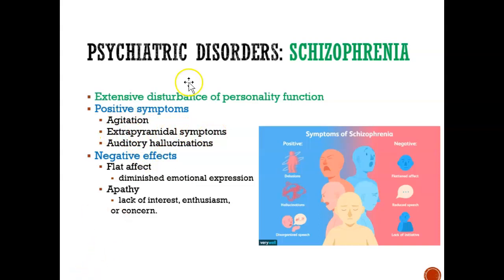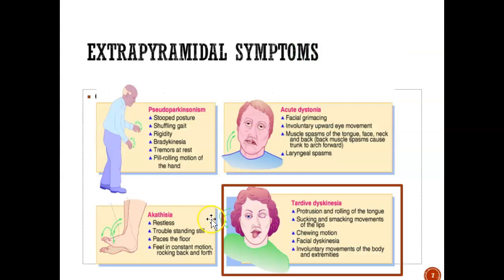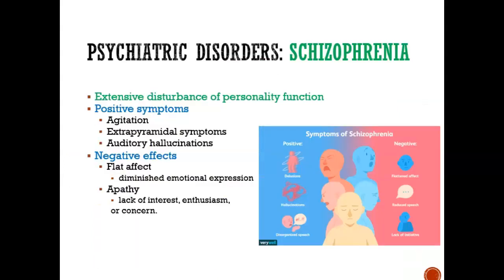Extrapyramidal symptoms are also something that is very common with schizophrenia. We'll look at it on the next slide, but it's actually when people have involuntary movements. So they're moving a lot more than they normally should. It could be tremors. If I show you the next slide, it'll make more sense. Muscle spasms, right? They just have protrusion and rolling of the tongue. They're restless. So there are many different symptoms that we'll look at when we get to the next slide.